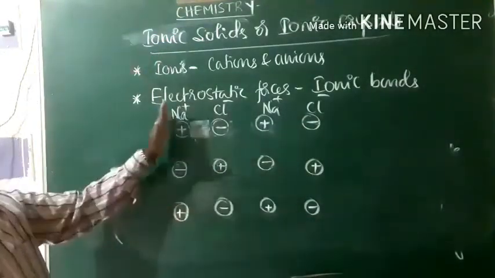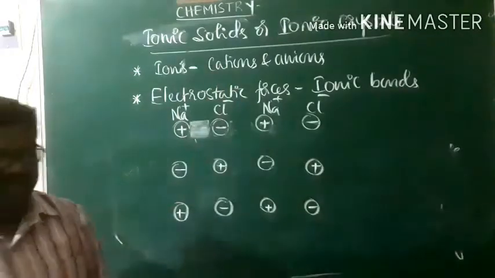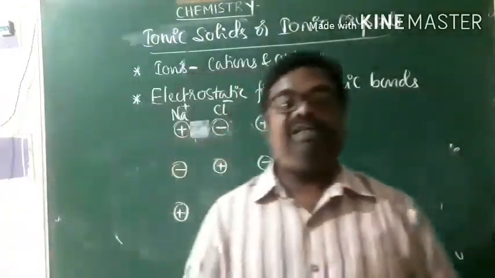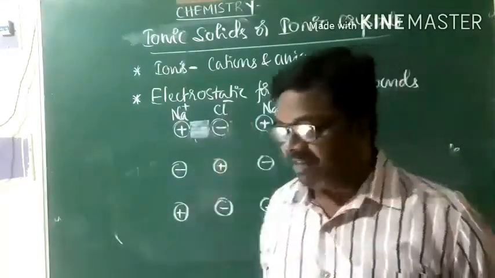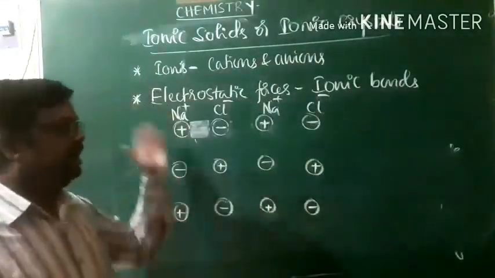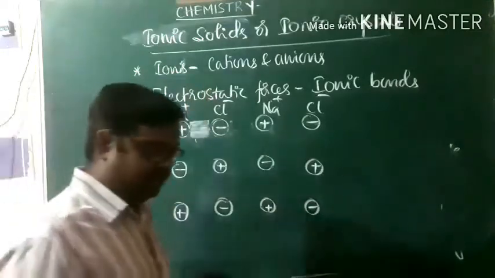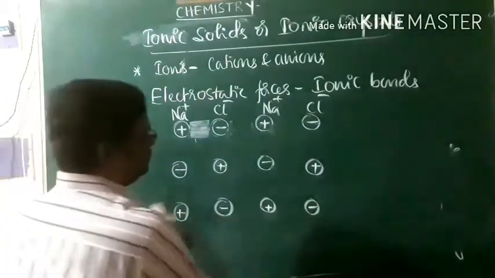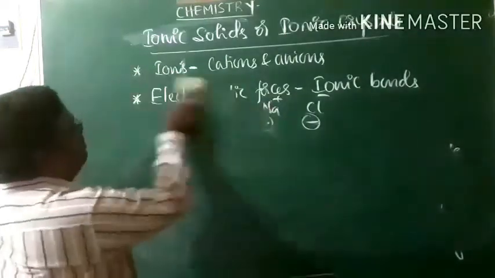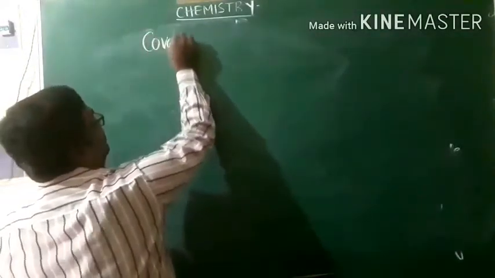As I said, in molecular crystals, lattice points are occupied by molecules, whereas in ionic crystals, lattice points are occupied by cations and anions. That is what we call ionic crystals.